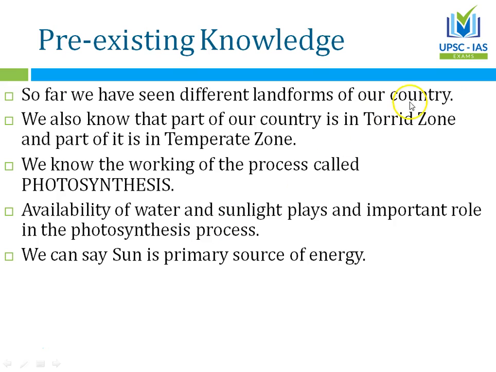plant species compared to the torrid zone or tropical zone, because it is the tropical or torrid zone that receives maximum sunlight and it will have all the necessary things for photosynthesis.